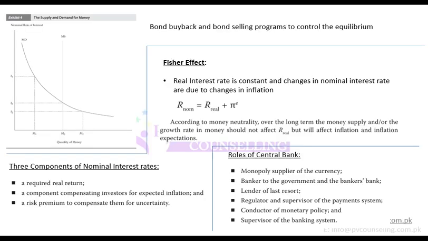Secondly, now next question is that what should be the objective of a monetary policy? We discussed that monetary policy is related to money supply and interest rate. In money supply, we discussed you can either do open market operations, that is you go and buy and sell bonds, or you can also impact it through reserve requirement. In interest rate, you can increase or decrease the discount rate.